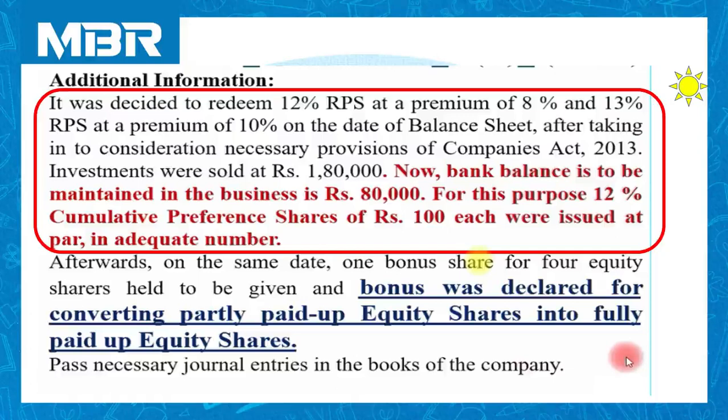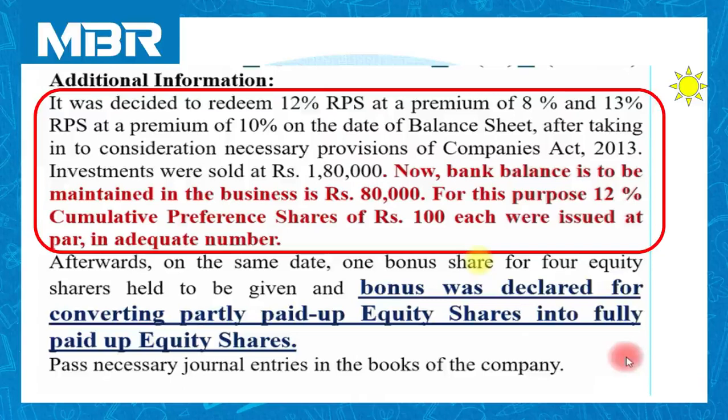Investments were sold at rupees 1,80,000. Cost price of the investment is given on the asset side of the balance sheet as rupees 2 lakhs and we have sold our investment for rupees 1,80,000. So there is a loss of rupees 20,000. We will calculate everything at the time of solution of the problem.